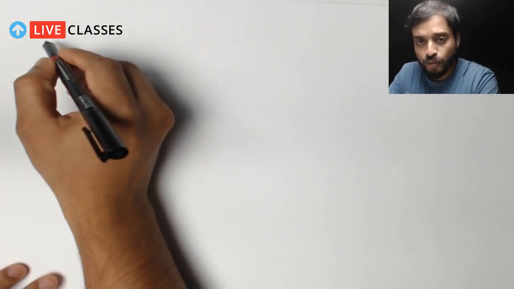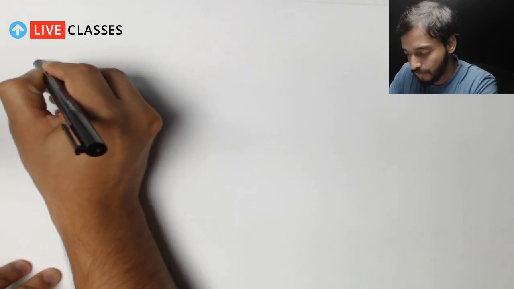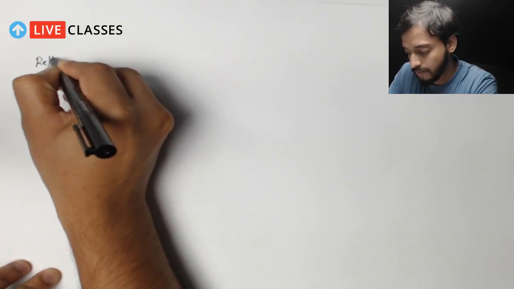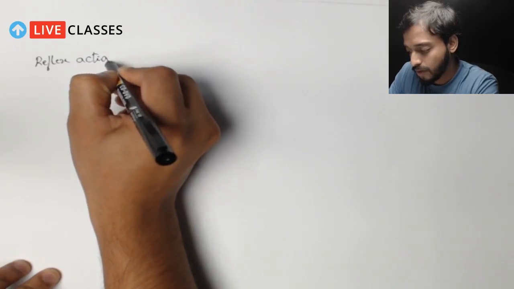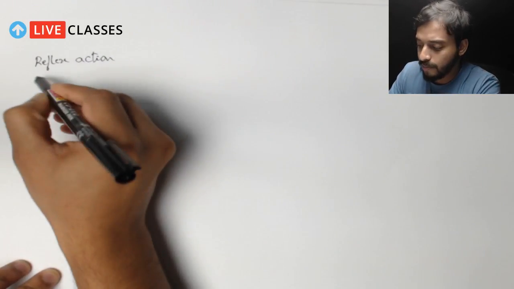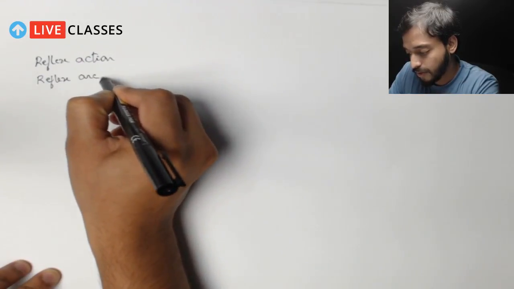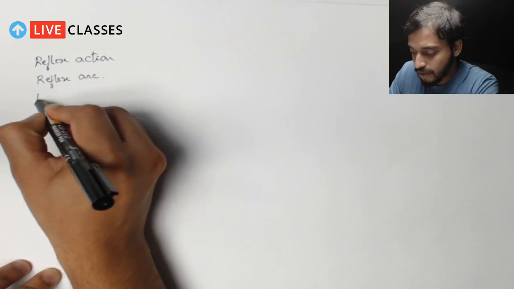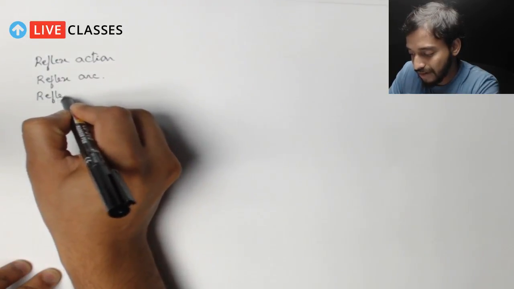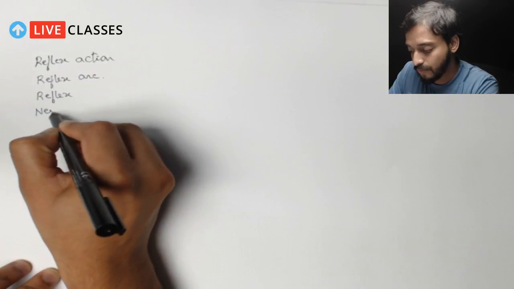Here, what I have said already, we will be mostly talking about a few things: reflex action. We'll be concentrating on reflex arc, right? So basically we are concentrating over reflex, and also we are going to talk about nerve impulse.